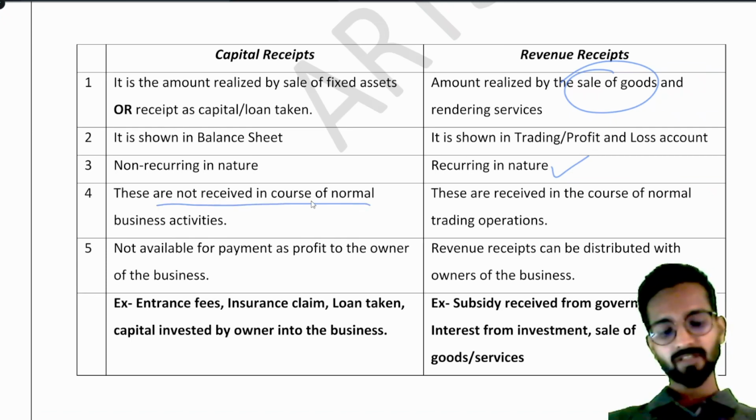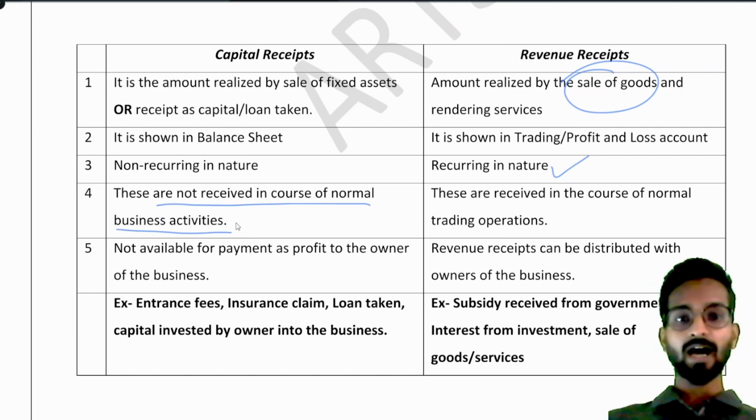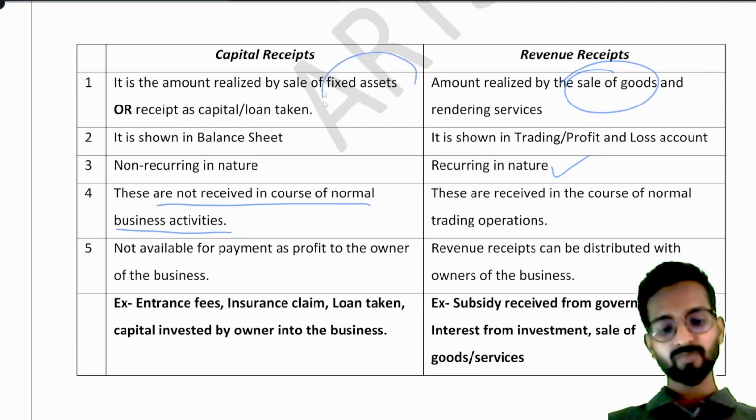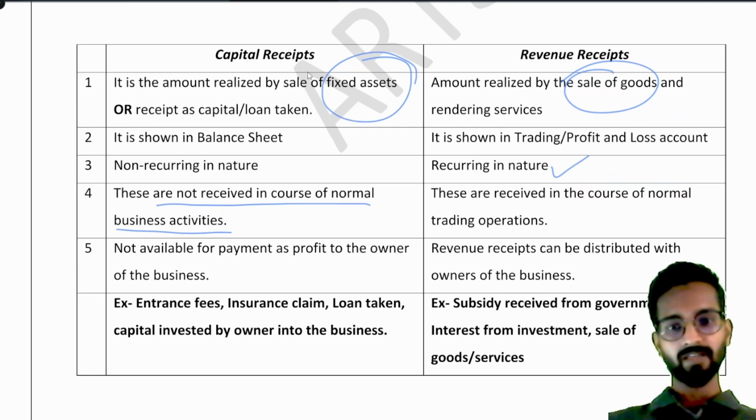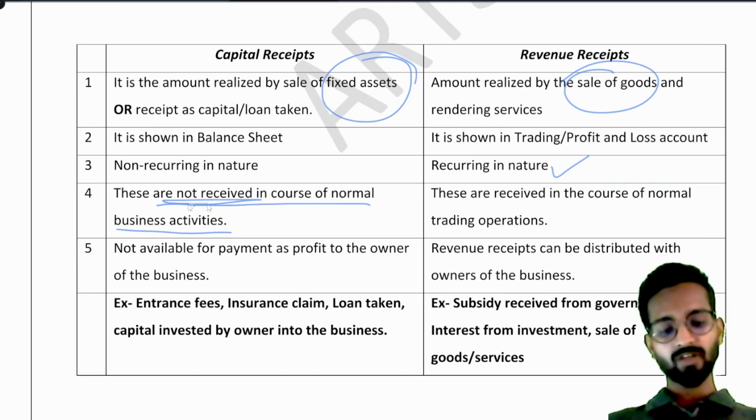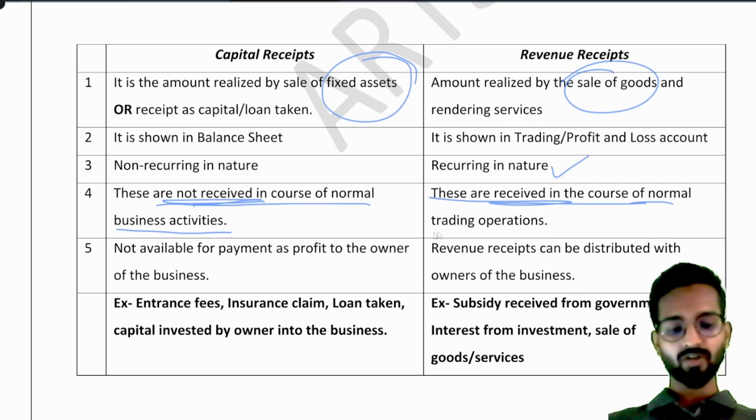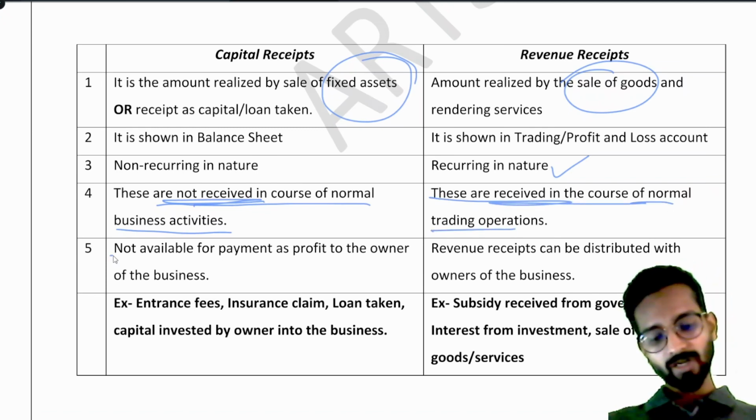Capital receipts are not received in the normal course of business. Obviously, our normal course of business was manufacturing shirts and selling shirts. Our normal course of business was not selling our machinery every day. That's why it is not received in the normal course of business, but revenue receipts are received in the normal course. These are the normal trading operations. Capital receipts are not available for payment as profit to the owner of the business.